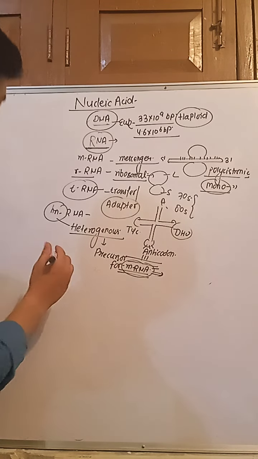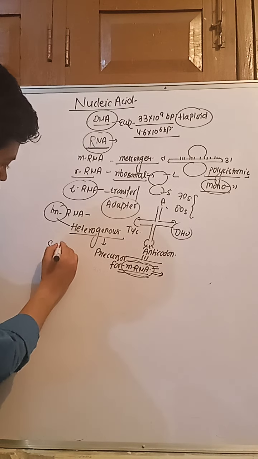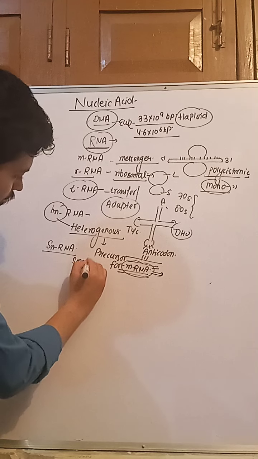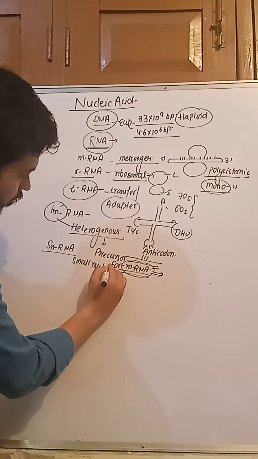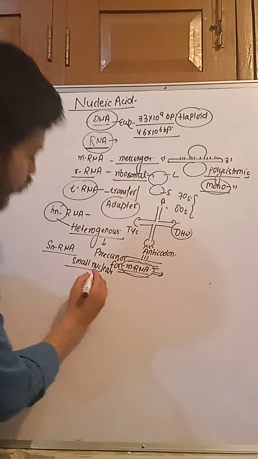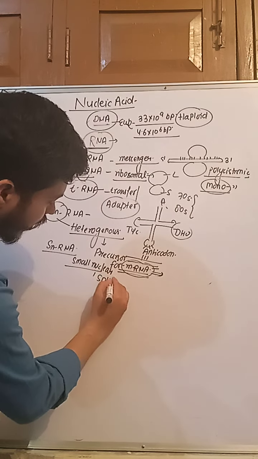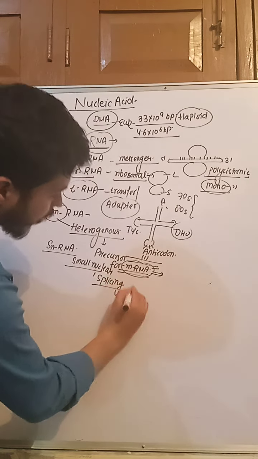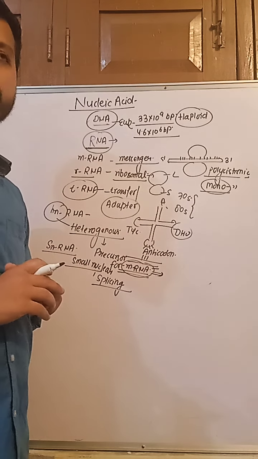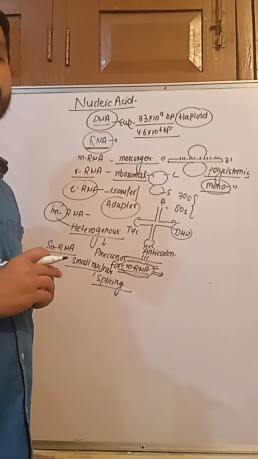Clear? Next, that is snRNA, small nuclear RNA. It plays a role in the process of splicing because it makes the snRNP, small nuclear ribonucleoprotein, that plays a role in splicing. What is splicing? The process of removal of introns. What are exon and intron? Both are present in eukaryotic DNA and only exons are present in prokaryotic DNA.